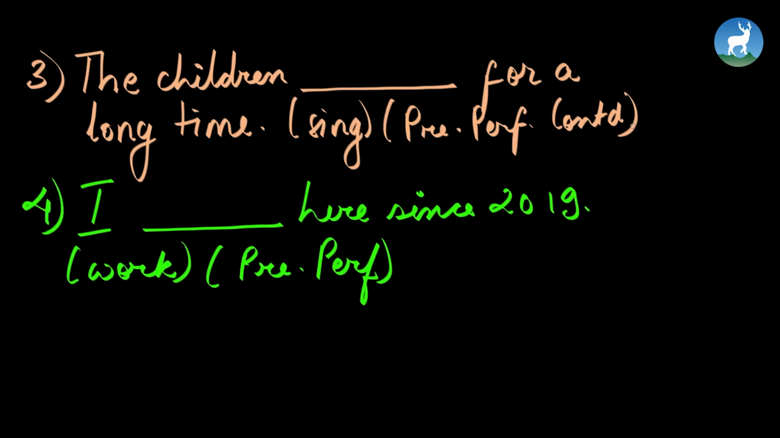Number 3, the children dash for a long time. The verb is sing and you are supposed to convert it into present perfect continuous tense. And lastly, number 4, I dash here since 2019. The verb you're supposed to convert is work and you're supposed to convert it into present perfect tense.